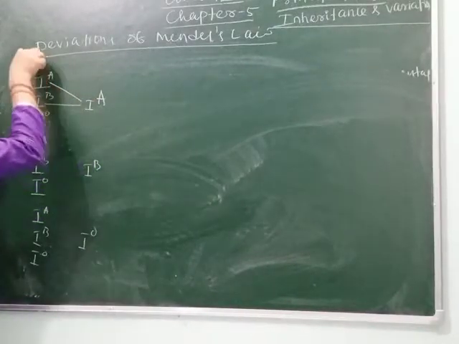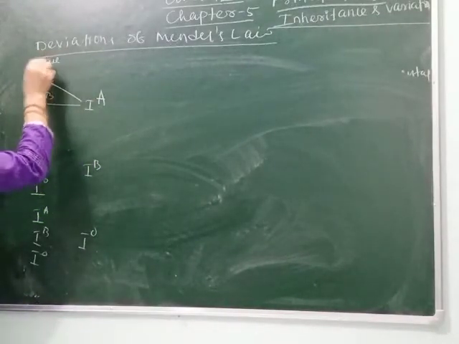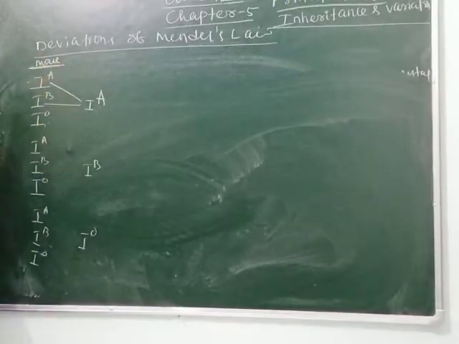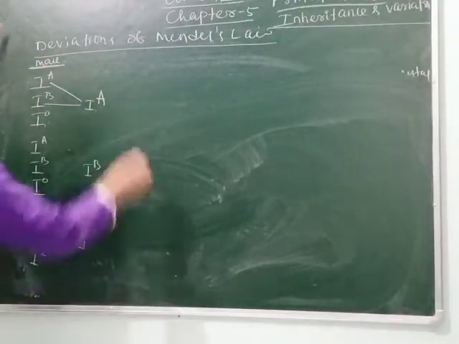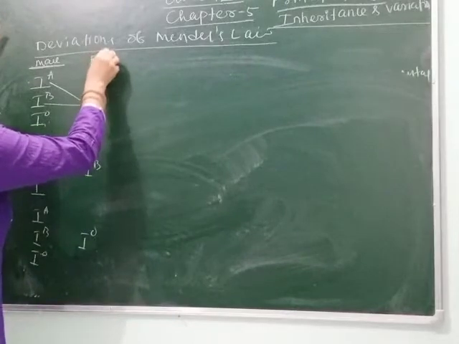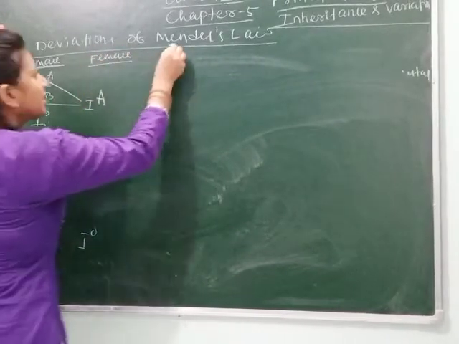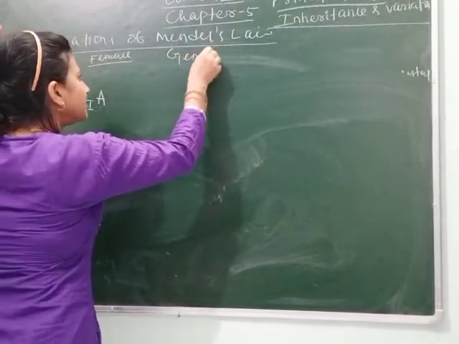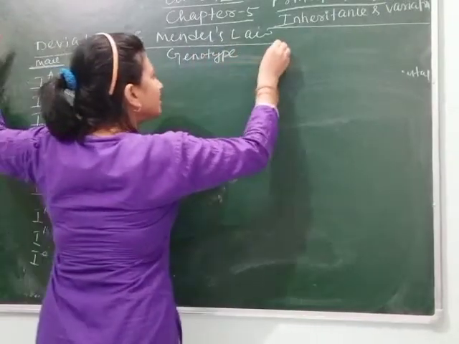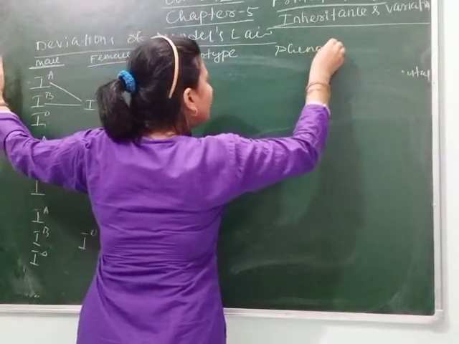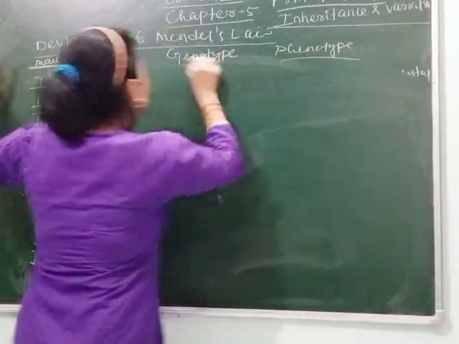Suppose this is the allele present in the male partner's gamete, and this is in the female. This is the genotype, means the gene content, and this is the phenotype, which blood group will express. Clear?